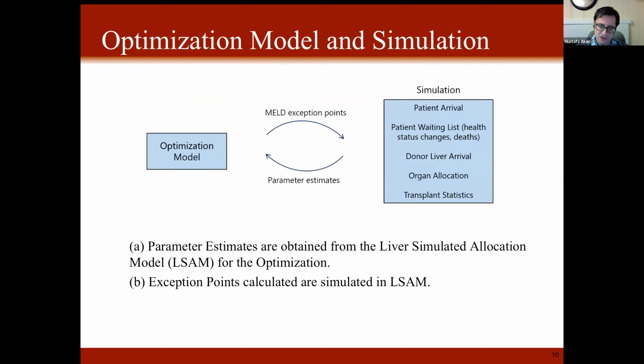And this is how the optimization model and the simulation model interact. We use the liver simulated allocation model, LSAM for short, to simulate the proposed policies. The parameter estimates are obtained from the LSAM model and fed into the optimization model. The exception points are calculated in the optimization model and then are simulated in the simulation model.